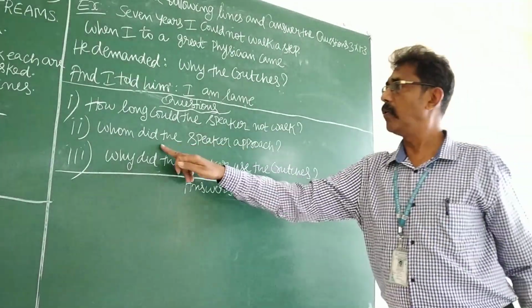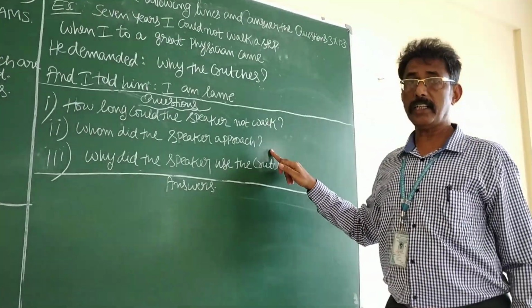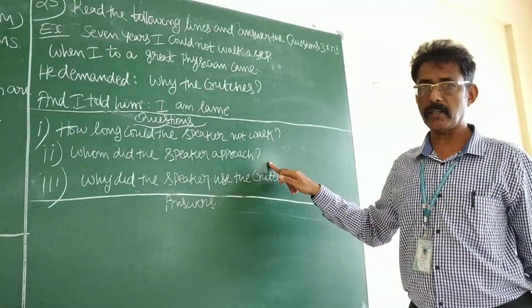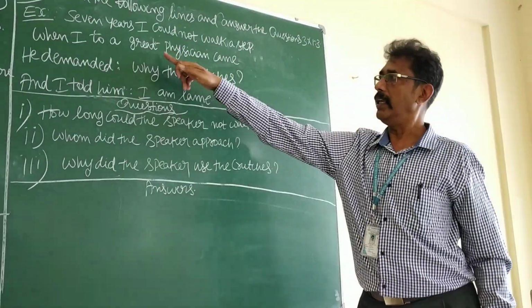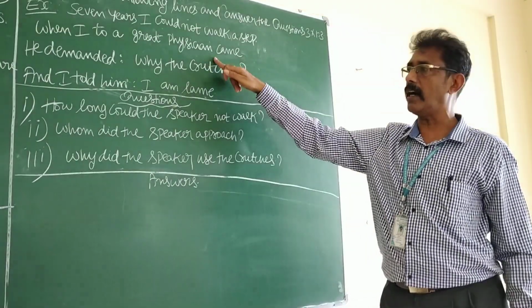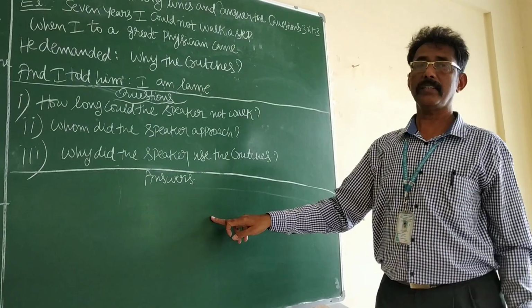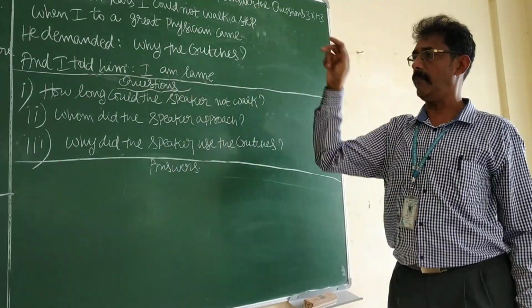Next. Whom did the speaker approach? Whom did the speaker approach? Means whom did the speaker contact, or where did the speaker go? What is the answer? A great physician. A great physician means a doctor. You have to write the answer. Answer number 1, what? 7 years. Answer number 2, great physician.